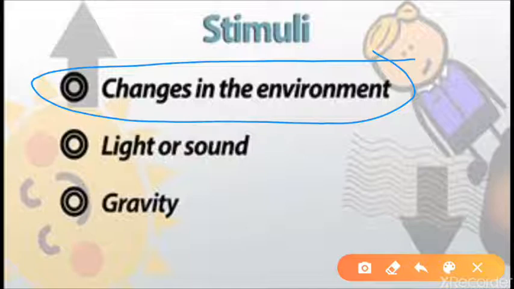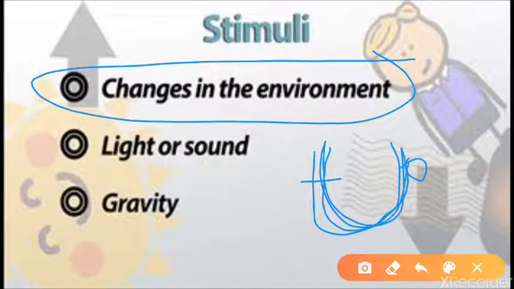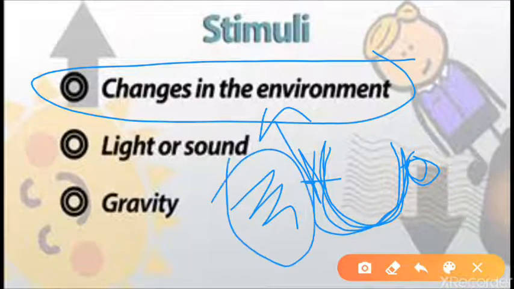If you are having one hot cup of tea and you touch this side, what will happen? You suddenly pull your hand. Why are we pulling our hand? Because this is a hot cup. So this is the stimulus, the change in the environment. When our hand was here, it was in a normal position, but when we suddenly touched this one, there was a change in the environment, and the pulling of our hand is the response. So this is called the stimuli.